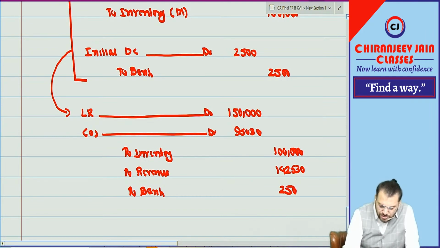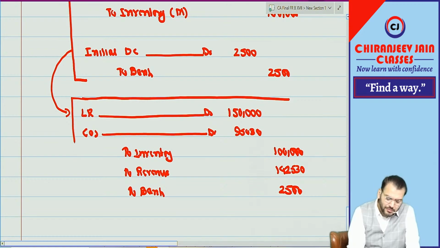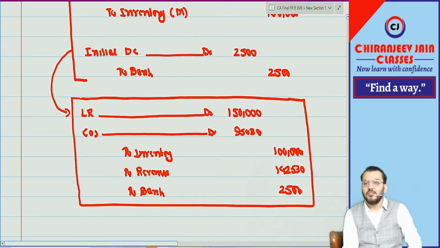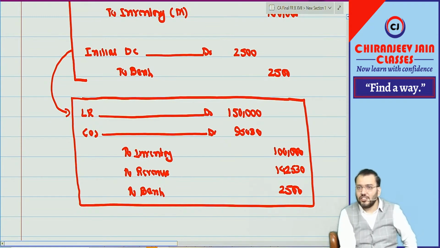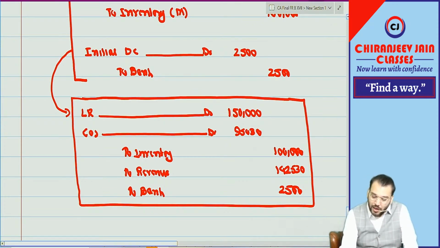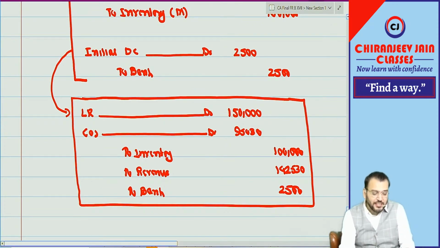Means can I say we can do this journal entry, but why will we do this journal entry? Separate journal entry is more correct, na? So ICAI has given this journal entry, but we can do separate journal entry also. Our choice, na? Correct. Now at the end of each year, can I say we need to recognize what?